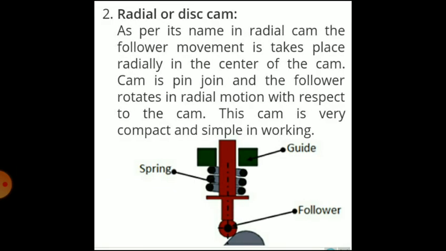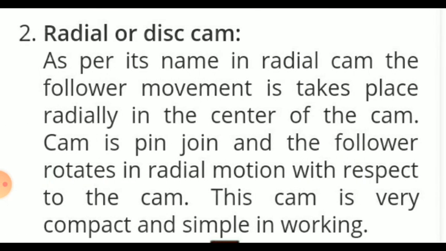Second is the radial or disc cam. You can see here the radial or disc cam. As per its name, in the radial cam, the follower movement takes place radially from the center of the cam.